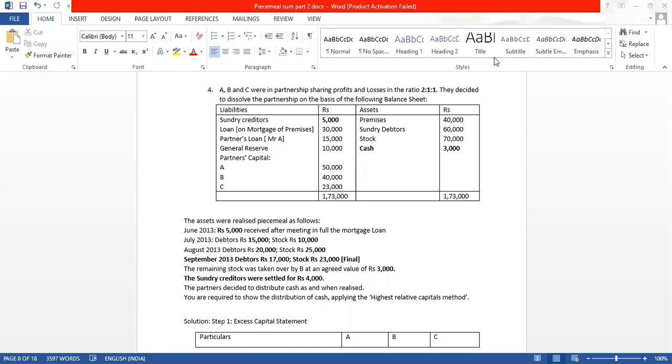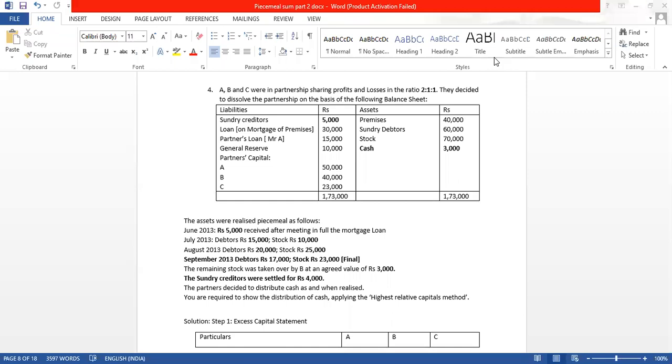On the asset side, there is premises, debtors, stock, and what is important for us in this chapter is the cash balance, which we will use to pay the liabilities, that is 3,000. The assets were realized piecemeal as follows. The assets were realized in installments. As and when the money was received, it was used to repay the liabilities.